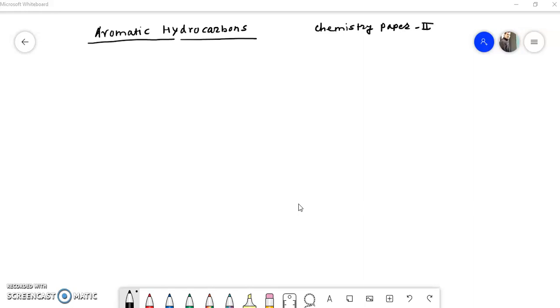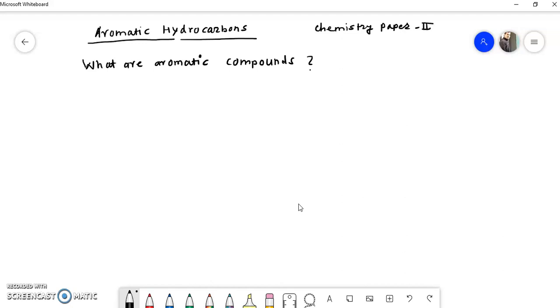Today we are going to start a new topic of your chemistry paper two, that is aromatic hydrocarbons. So first of all, we'll see what aromatic compounds are. This is very important while studying organic chemistry. These are a special type of organic compounds, aromatic compounds. First of all, we'll see what the features of these aromatic compounds are, and which compounds are called aromatic compounds.